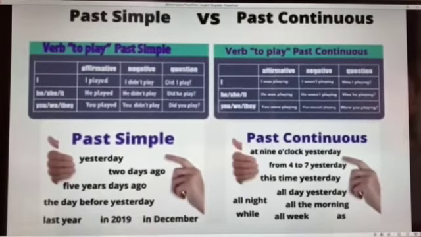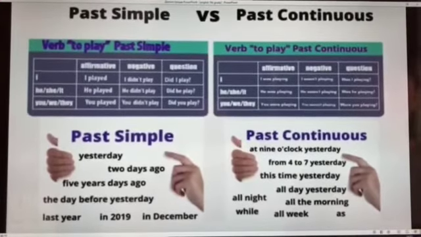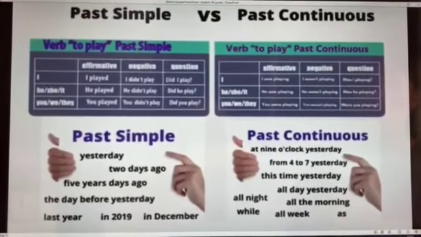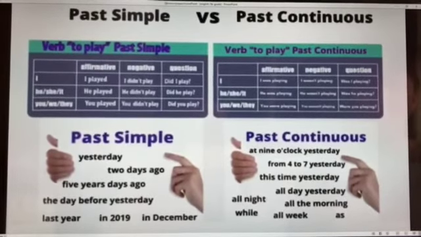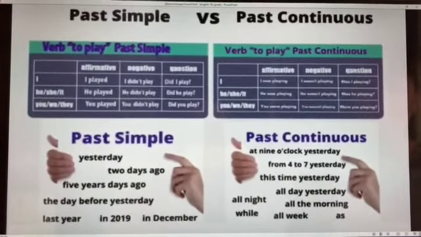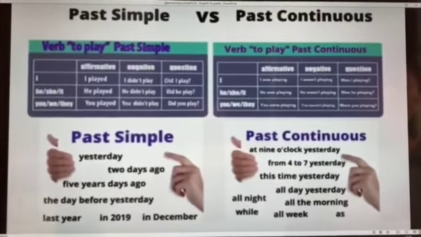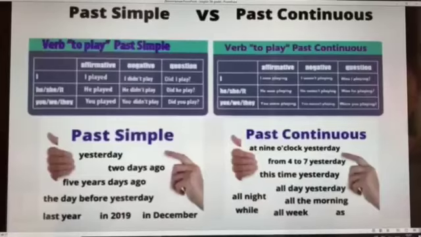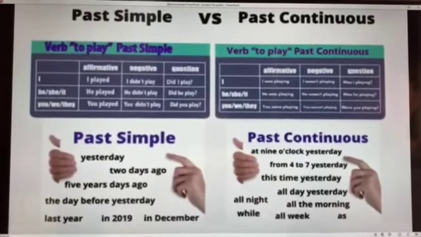And also we have past continuous keywords: at 9 o'clock yesterday, from 4 to 7 yesterday, this time yesterday, all day yesterday, all night, all the morning, while, all week, and as.